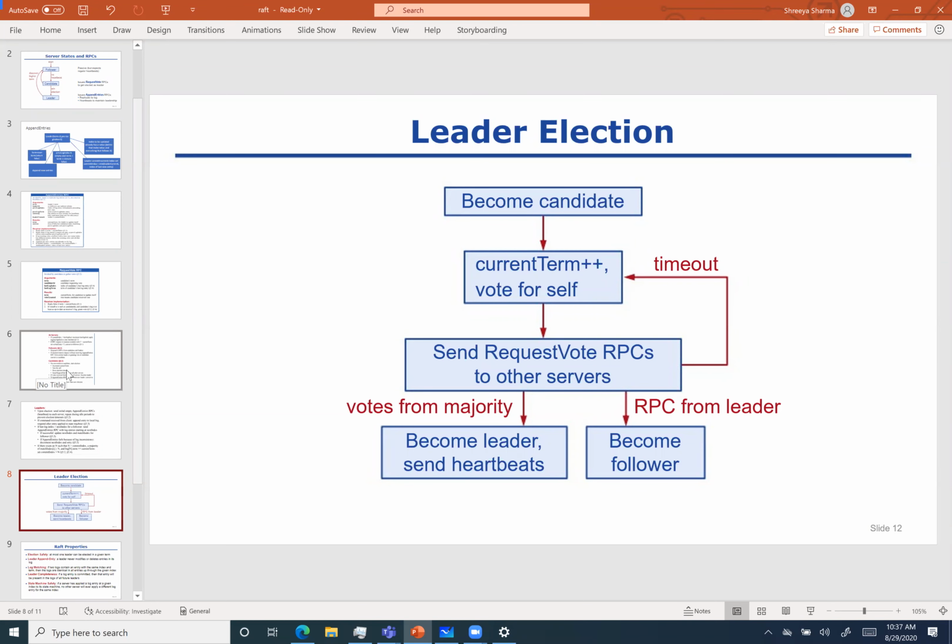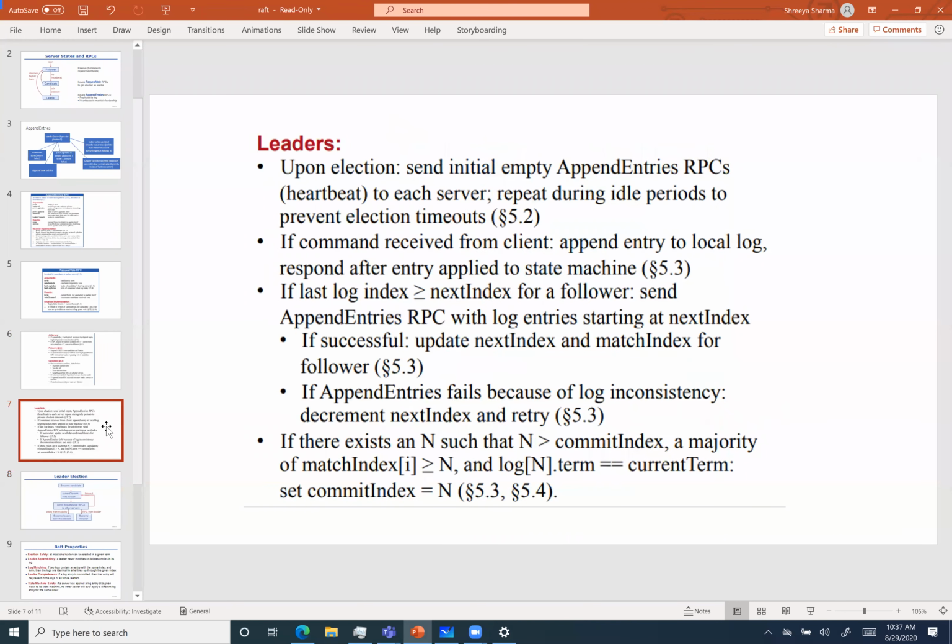And in case of leader, what will happen is initially the append entries will be empty, and even in the idle periods you are supposed to send those heartbeats so that nobody times out thinking that the leader has died. And if you receive a command from client, you're supposed to replicate those entries to your local log, and then to the follower nodes, and then apply that entry to state machine.